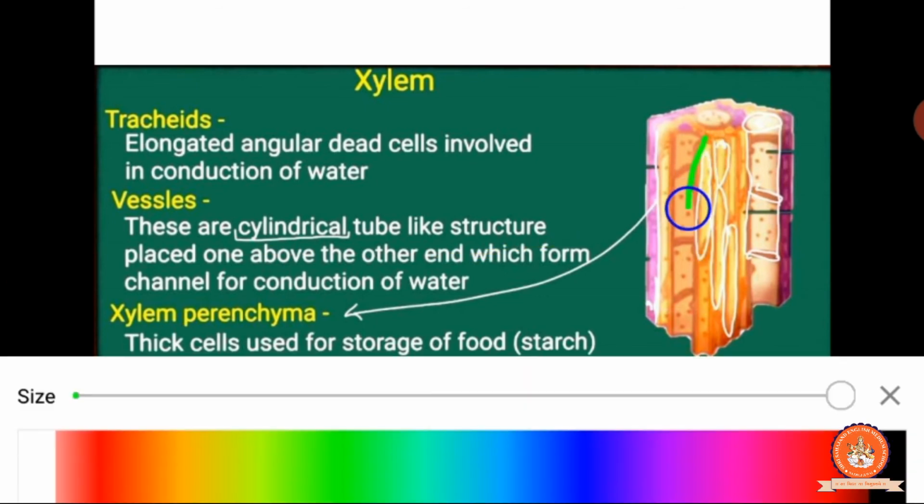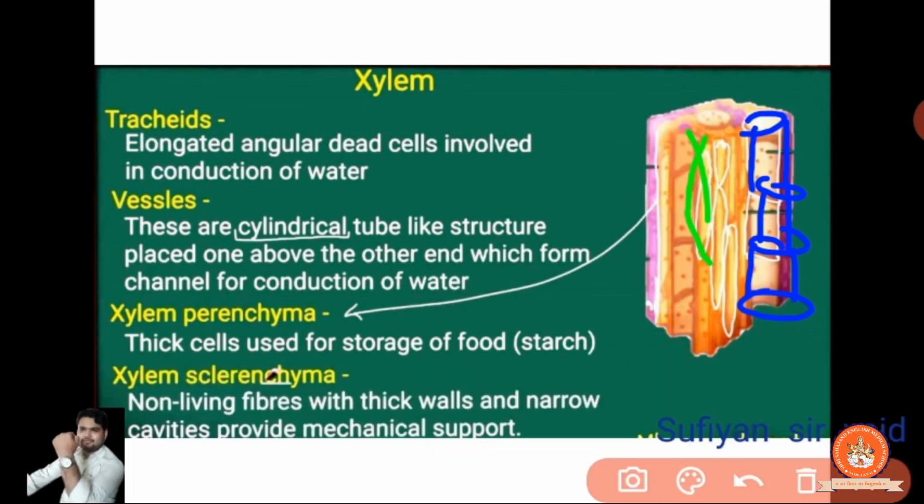This you are observing is the particular tracheid. This pipe-type structure you are observing, connected with one another, are the vessels through which they provide water from one end to another, from down to upside.